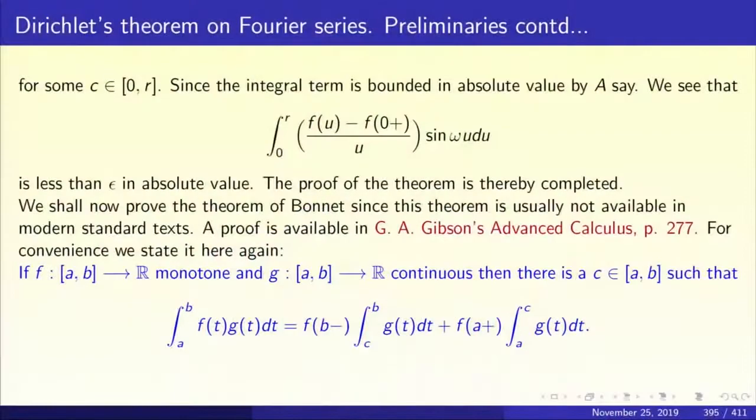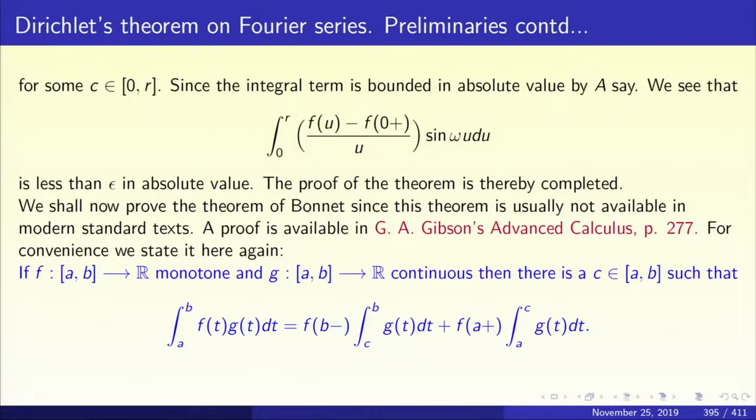So we will work out this exercise basically. For convenience, I restated the first part of Bonnet's mean value theorem for integral calculus. F from [a,b] to R is monotone, g from [a,b] to R is continuous, and then there is a c in the interval [a,b] such that the integral from a to b of f of t g of t dt equals f of b times the integral from c to b of g of t dt plus f of a times the integral from a to c of g of t dt. I stated it again just for convenience.